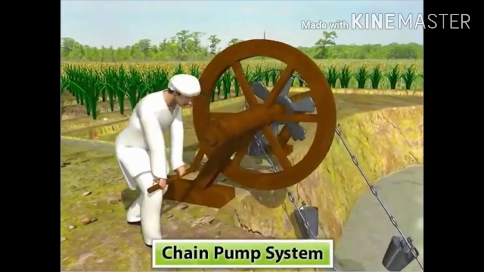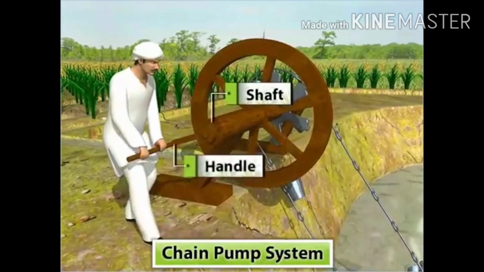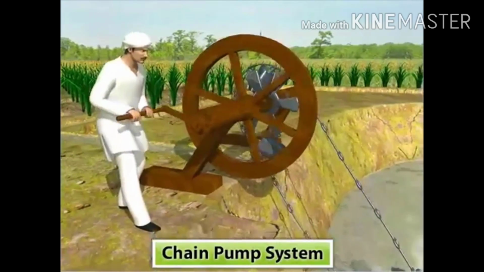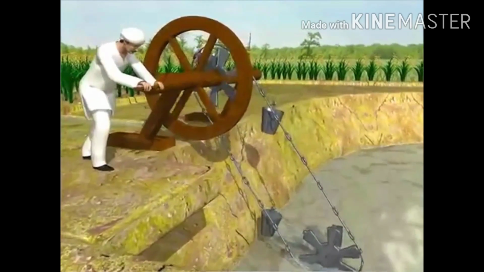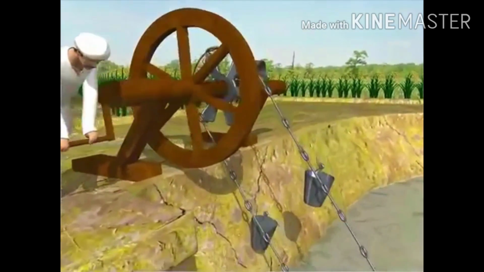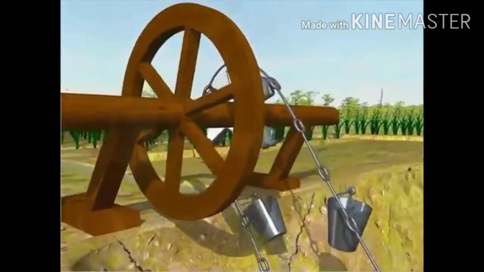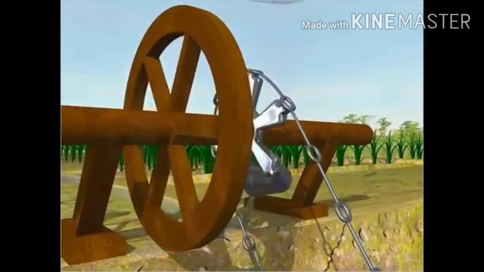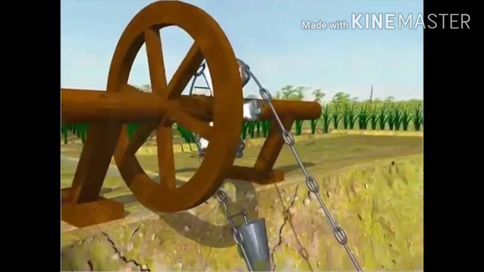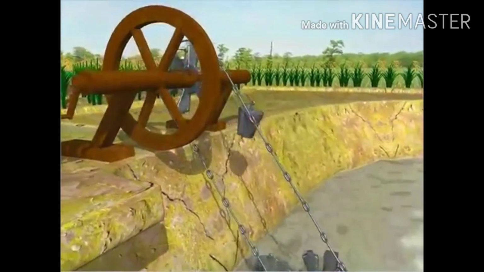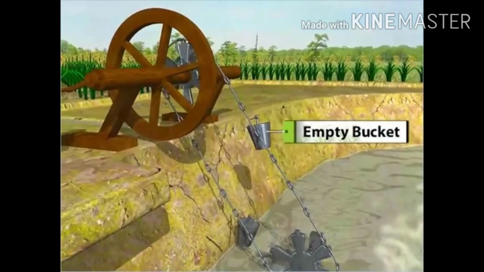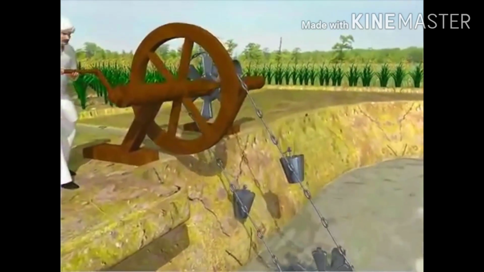As the wheel turns with the help of a shaft and handle, the buckets dip into the pool and draw water. The chain then lifts the buckets to the upper wheel, where they are tipped and dumped into an upper pool. The chain then carries the empty buckets down to be refilled.